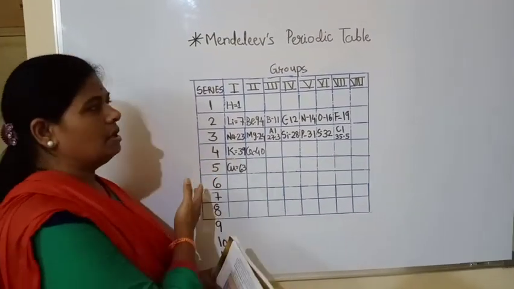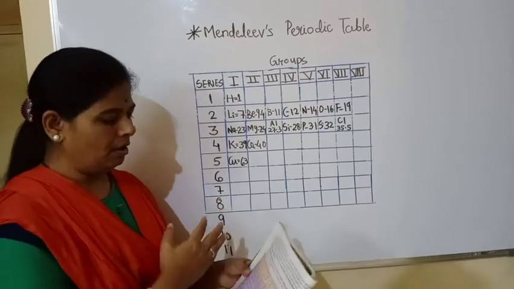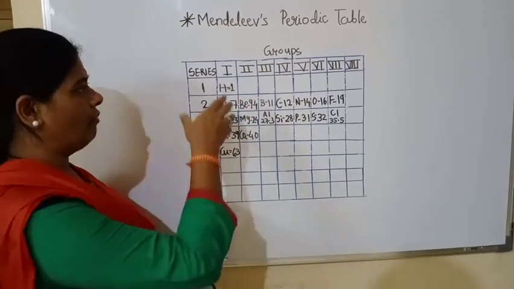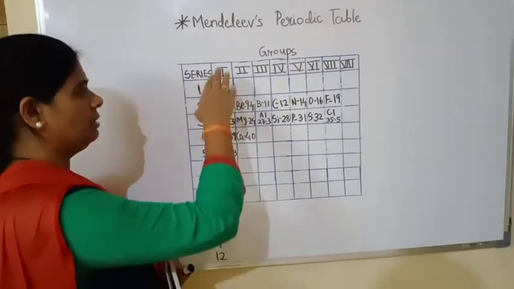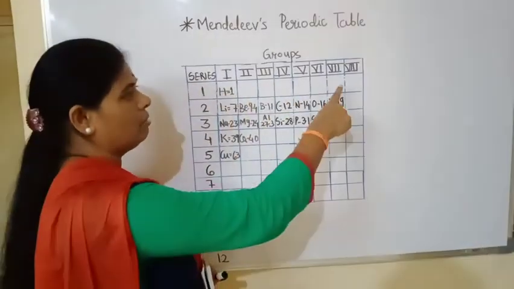So as you can see here, I have drawn Mendeleev's periodic table. Mendeleev has drawn some vertical columns and some horizontal ones also. You can see here there are the vertical columns, 8 columns you can see.